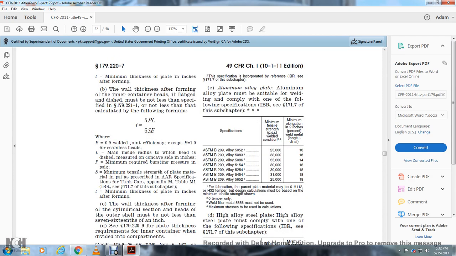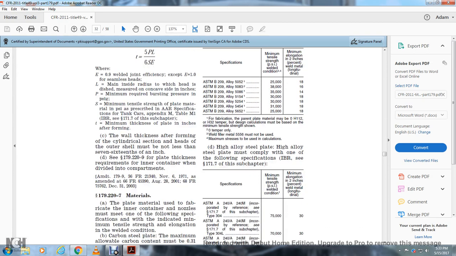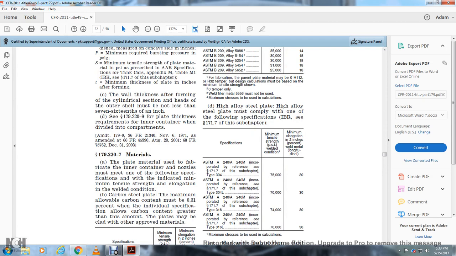C, the aluminum alloy: aluminum plate must be suitable for welding and comply with one of the following specifications of the AAR 171.7 of the subchapter. Alloy specification, minimum tensile strength PSI welded condition, minimum elongation in 2 inches percent, welded material longitudinal. D, high alloy steel plate must comply with one of the following specifications, 49 CFR 171.7 in the subchapter. Specification, minimum tensile strength PSI welded condition, minimum elongation in 2 inches percent, welded longitudinal.